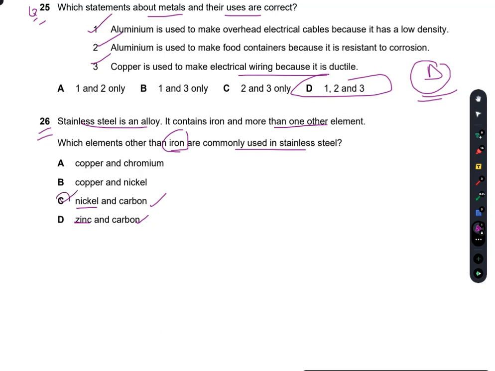Nickel is commonly available. It is easily found. In extraction of zinc, a lot of energy input is required. So I would say that nickel would be best because it is cost efficient as well, and it is a sacrificial metal. So C is the right option.